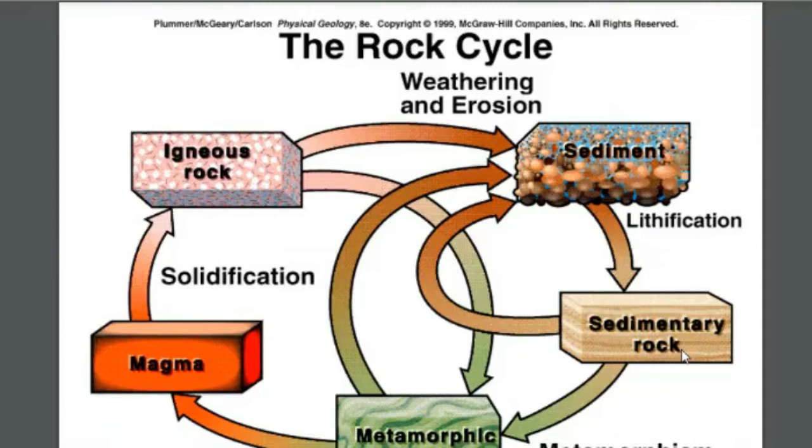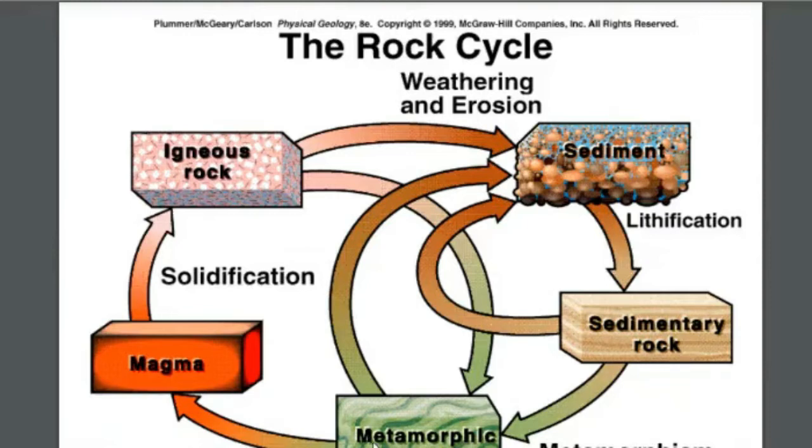Because of the temperature variation, the rock again changes its composition to be in equilibrium condition. Because of those changes, another rock is formed. That rock is called metamorphic rock. Metamorphic rocks are formed through the process called metamorphism. It is nothing but, because of the variation of temperature and pressure, already formed primary igneous rocks and sedimentary rocks change into a new rock type called metamorphic rock.